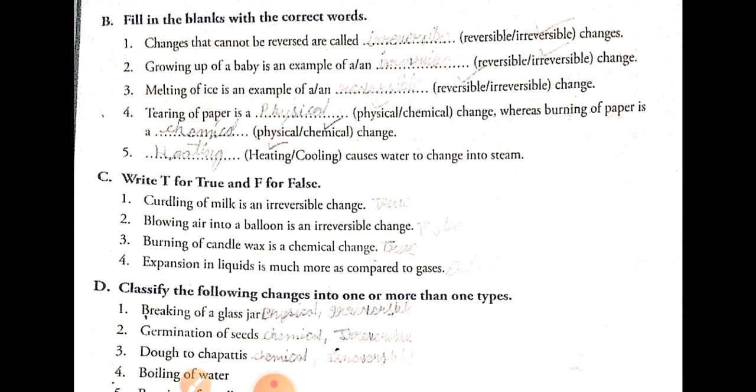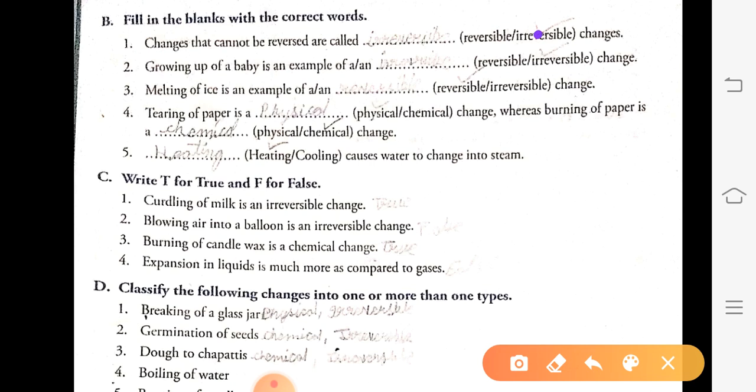Next, fill in the blanks with the correct word. Changes that cannot be reversed are called irreversible change. Growing of a baby is an example of irreversible change. Melting of ice is an example of reversible change. Tearing of a paper is a physical change, whereas burning of a paper is a chemical change. Heating causes water to change into steam.